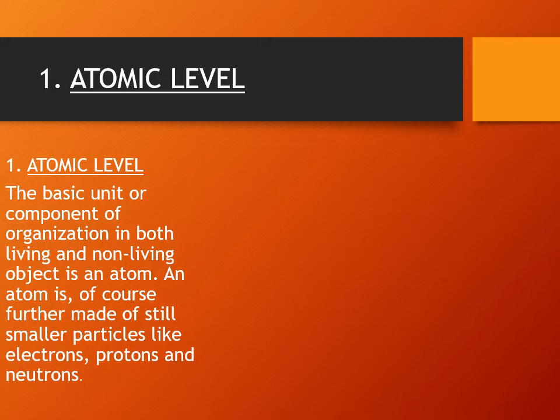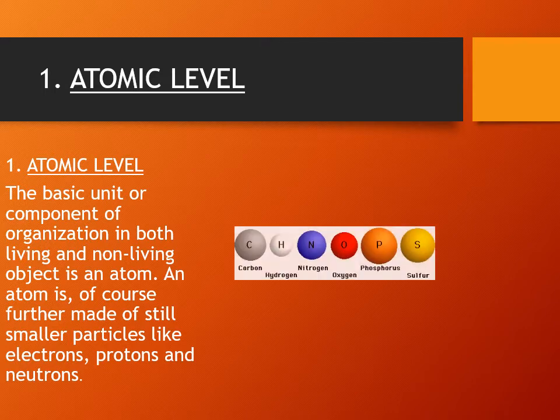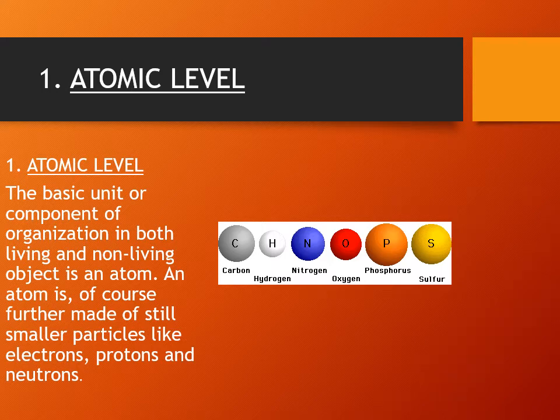When many atoms combine with each other, they form elements, and approximately 109 elements are discovered. Out of 109, 16 are considered bioelements, out of which 6 are the most important: carbon, hydrogen, nitrogen, oxygen, phosphorus and sulfur.